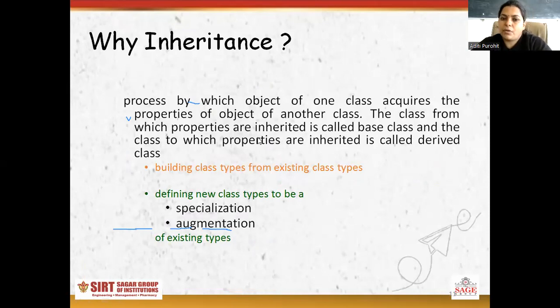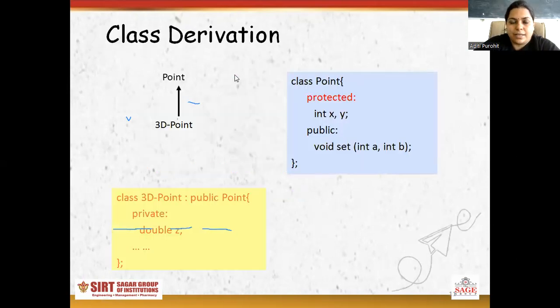The class from which properties are inherited is called the base class, and the class to which properties are inherited is called the derived class. It builds a class type from an existing class type, and it defines a new class type to be a specialization and augmentation of the existing class.